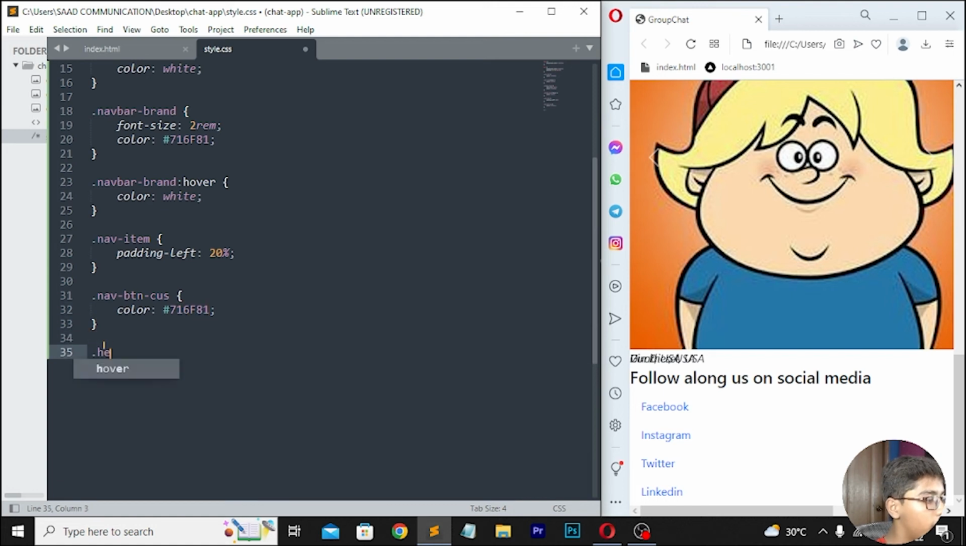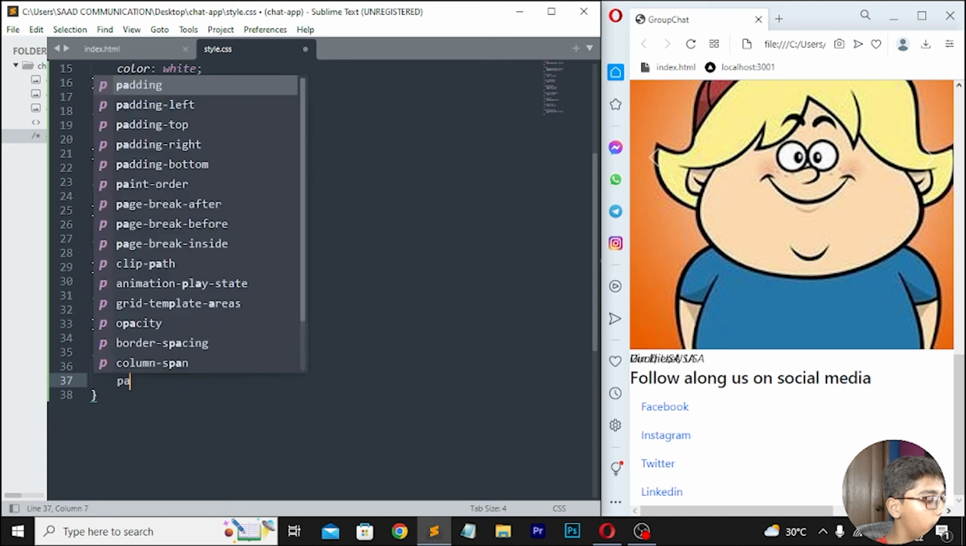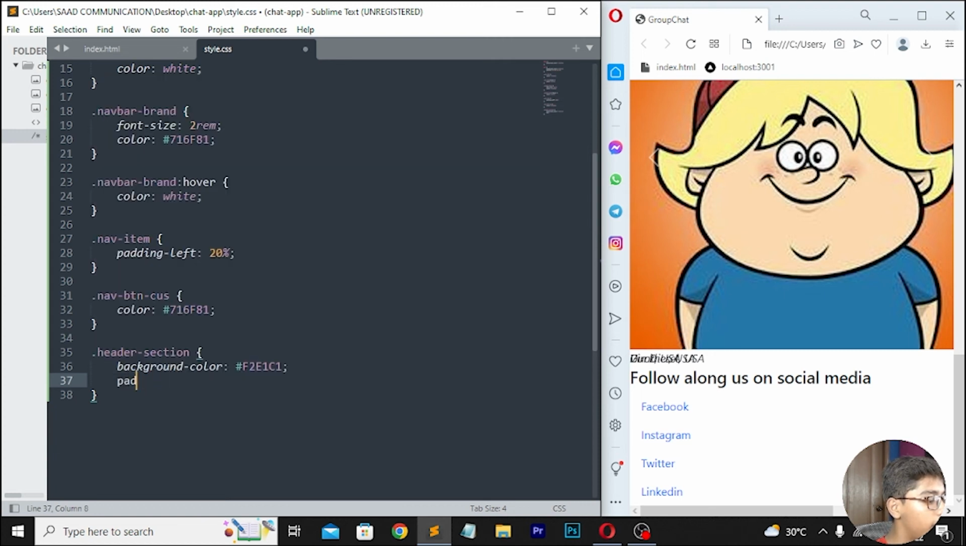Move down, right here .header-section. Then I will be writing background-color, which should be F2E1C1. Then move down, right here padding. So here I will be writing padding-top, which should be like 5%. So here I will be now writing 5%. Then move down, right here header-heading, which should be margin-bottom, which should be like 20%. Then right here font-weight, which should be bold.